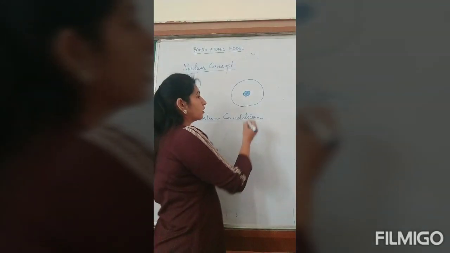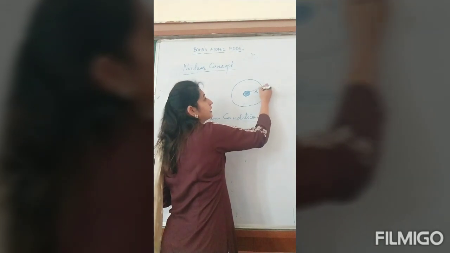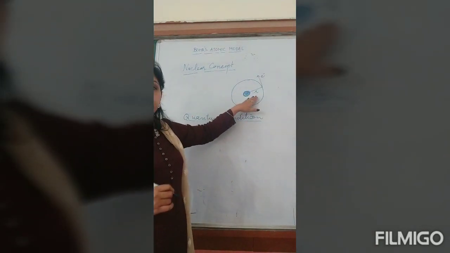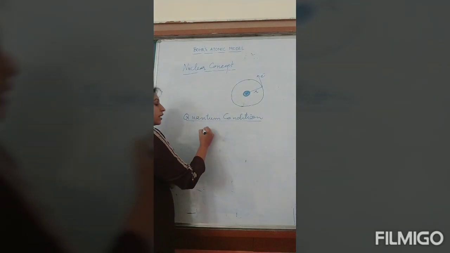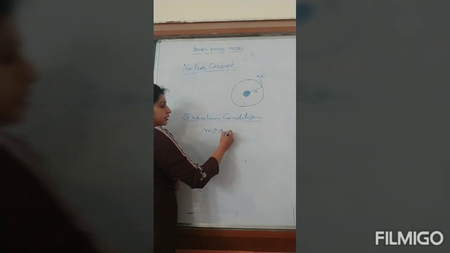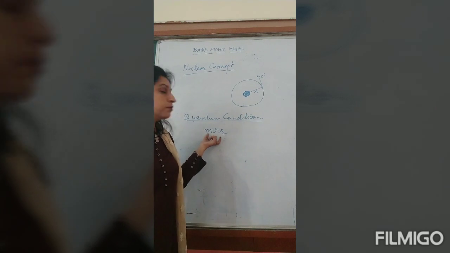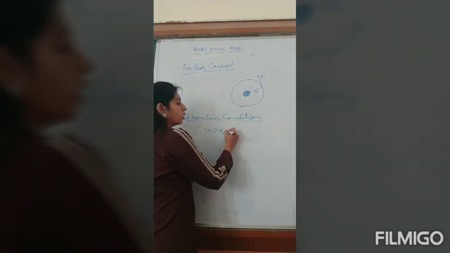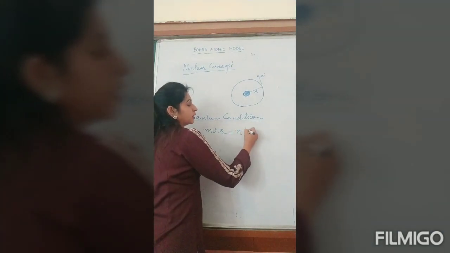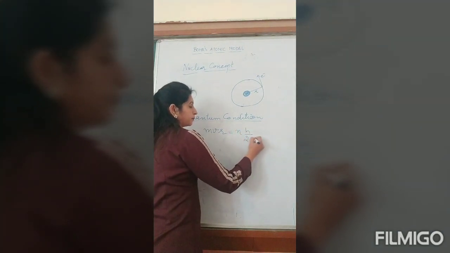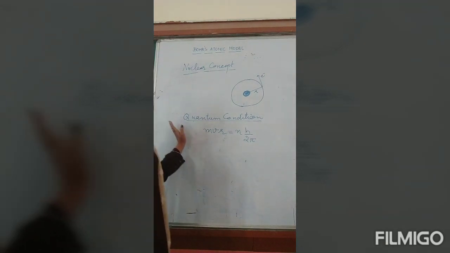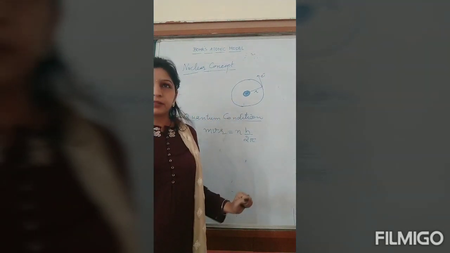Suppose an electron is revolving in an orbit of radius r. The formula for the angular momentum of the orbit is mvr. If the angular momentum of the orbit is an integral multiple of h over 2 pi, then only that orbit is permissible.